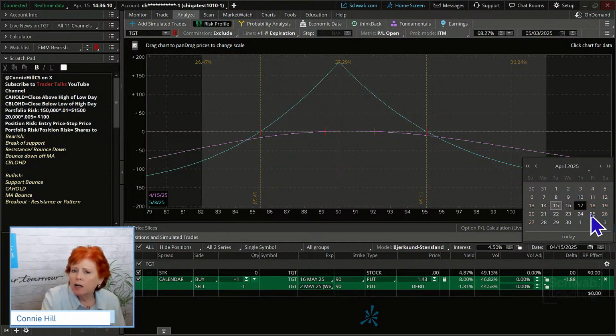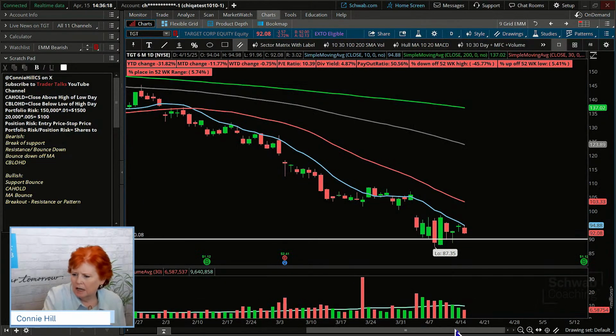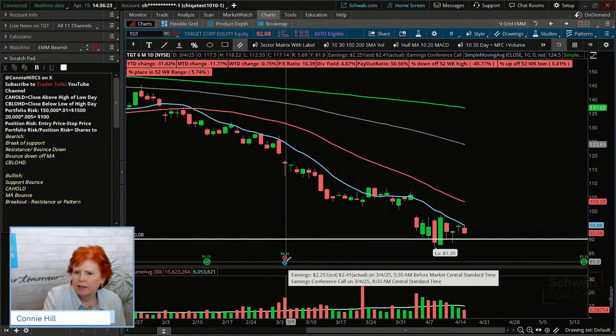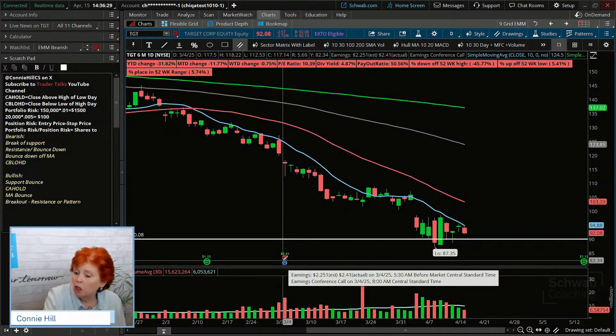Now, earnings are not a question on Target at this point, okay? Not coming up in the near future, I believe. I've got mine set to 4 weeks out, and they just barely had their earnings. Retailers are at the tail end of earnings season, so they had theirs on the 4th of March. So we're looking a couple months out before it would do that, okay?